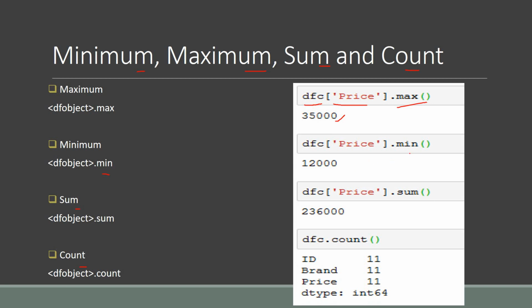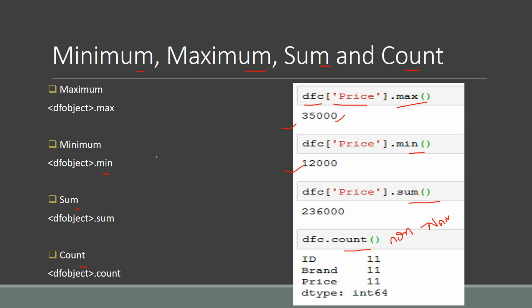Similarly, we can find the minimum price, so we are using the minimum function here. For calculating the sum of the complete column, we use the sum function, and count gives us the non-NaN values. One more thing, these are giving us a single value. Minimum and maximum give a single value.